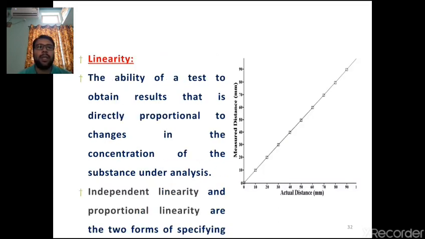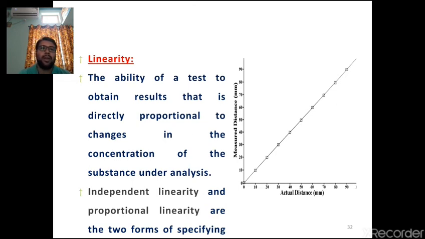Linearity is nothing but this: if you take a graph of the actual distance and the measured distance, if you are going to measure some distance, all the values are linearly placed, and that means they are going to draw a linear curve. That means it is the ability of a test to give results that are directly proportional to changes in the concentration of the substance under analysis.